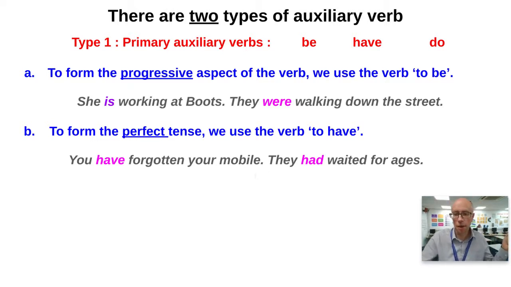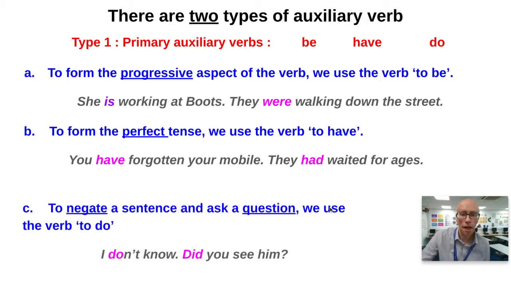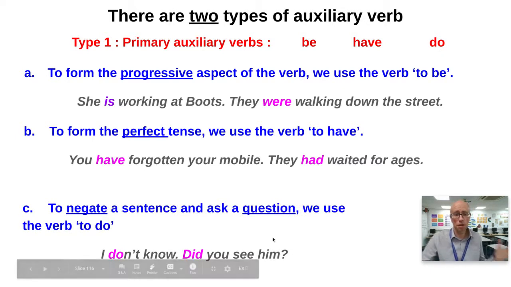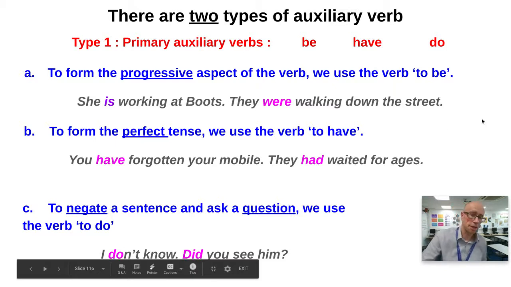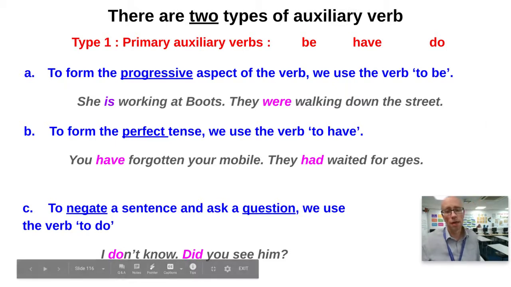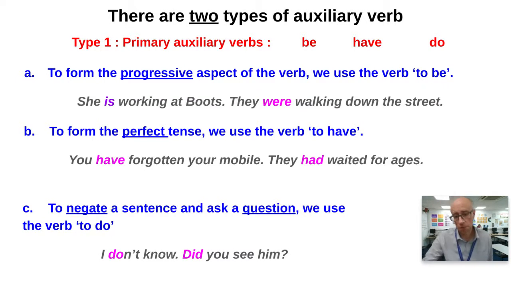It's something that's happened in the past, the forgetting of it, but the impact is on the present. So we use the primary auxiliary verb have to construct the perfect tense. And then what about the primary auxiliary verb do? Well, we use this one to negate sentences, to do the negative form, and to ask questions.